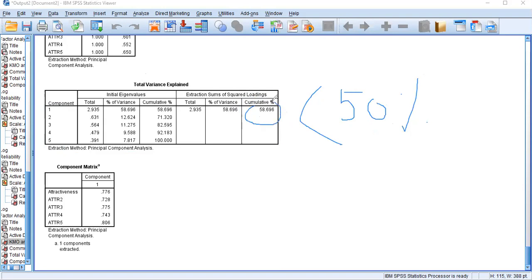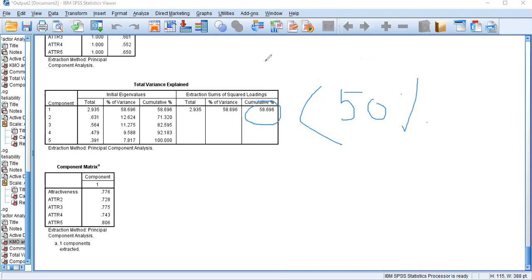Now why is it 50%? Because 50% of the variation of your independent variable should be represented by your selected measurement items. If it is less than 50%, that indicates your measurement items are not valid. Okay, that's the third standard value.